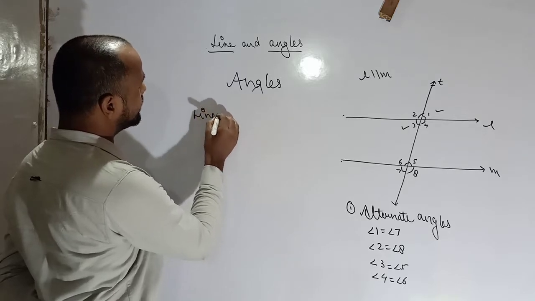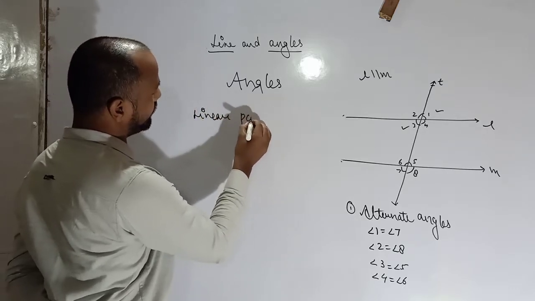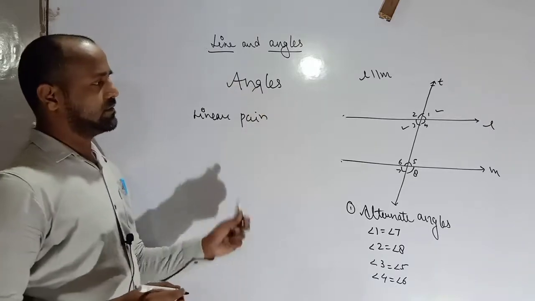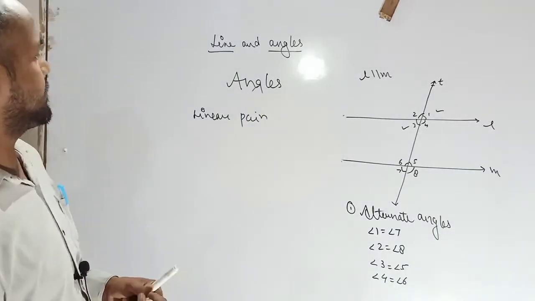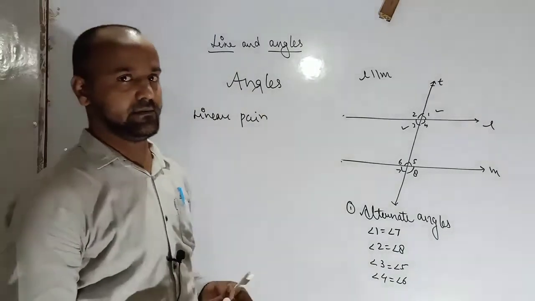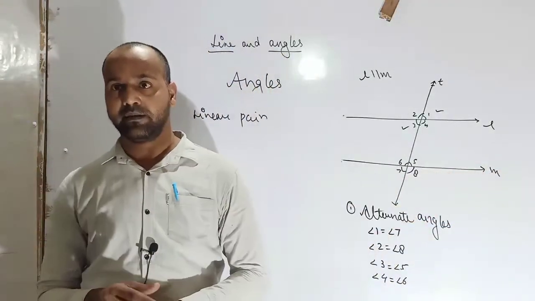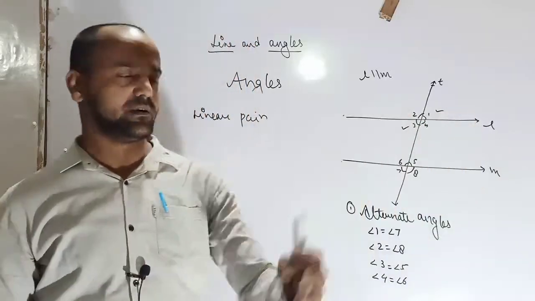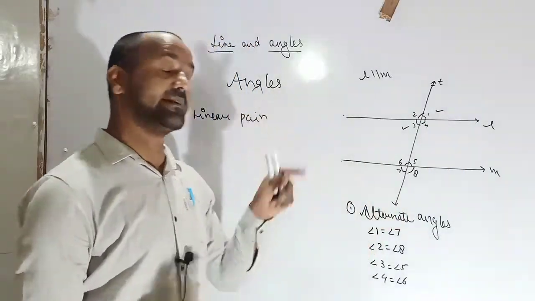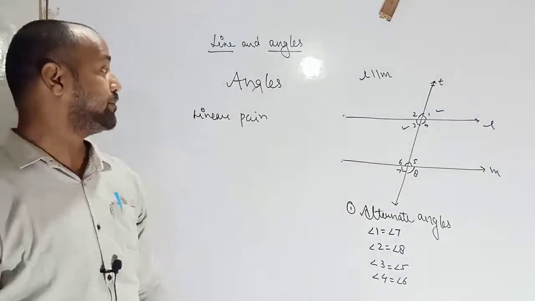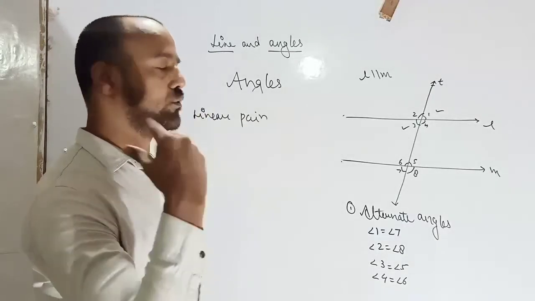Next, linear pair. As the name says, linear. In geometry, linear means in a line. In algebra it means degree 1, but here in geometry, linear means in a line. Pair means 2.